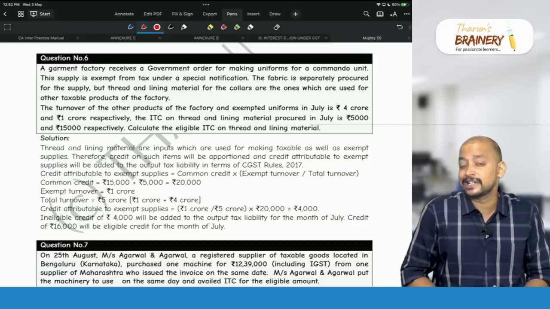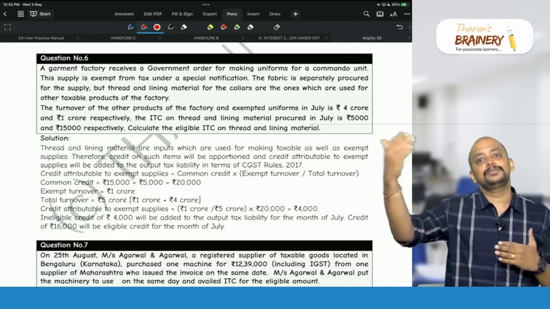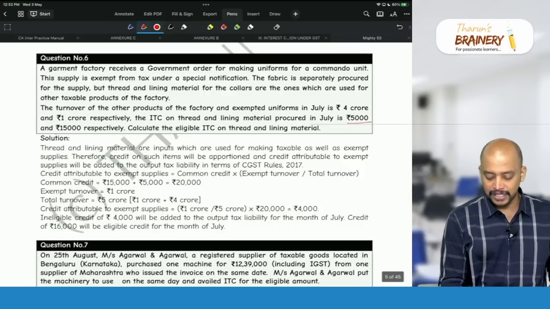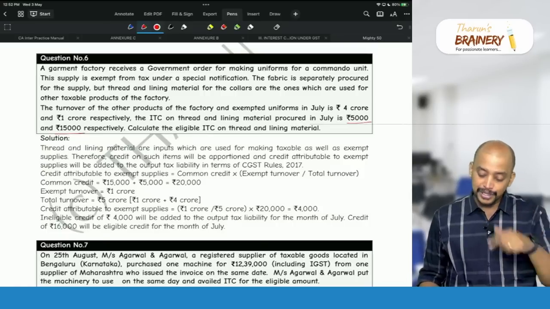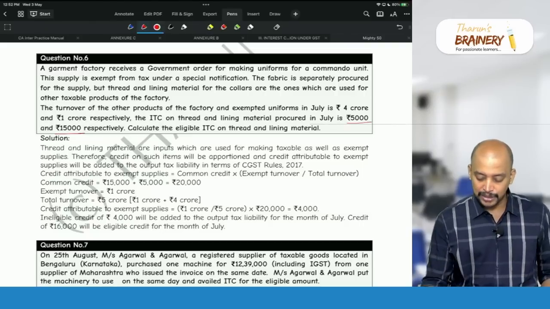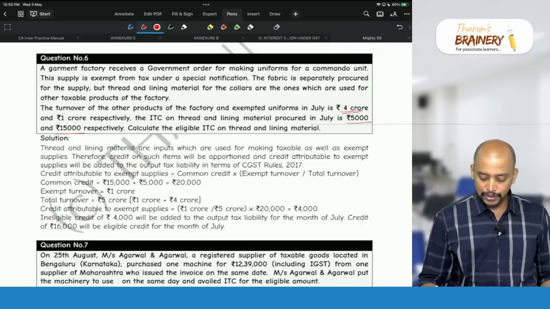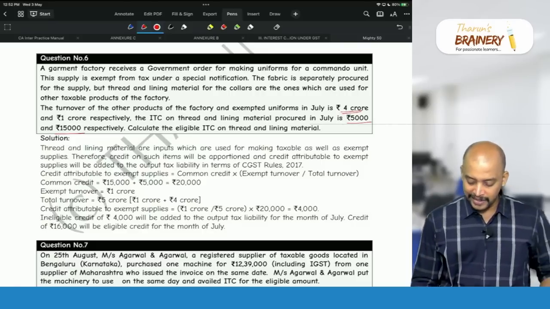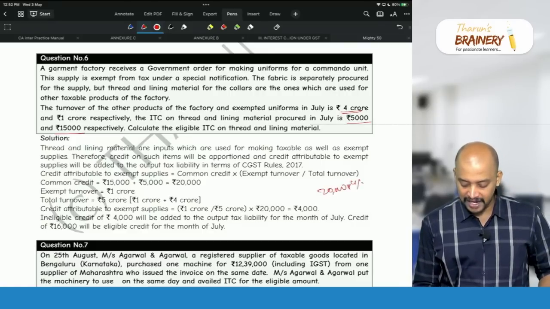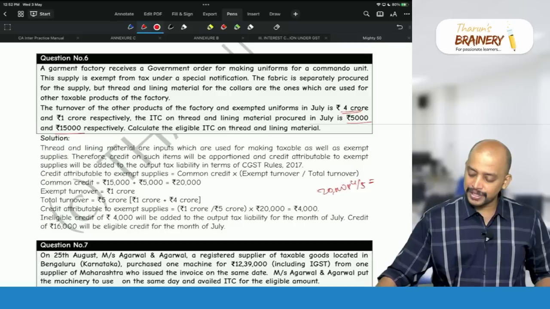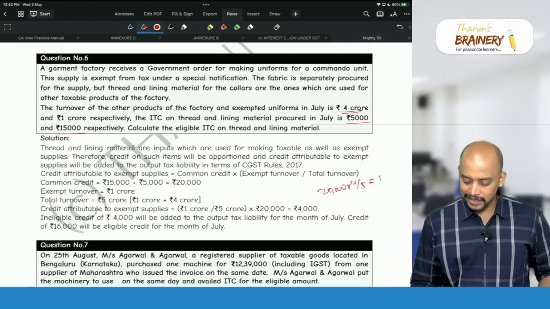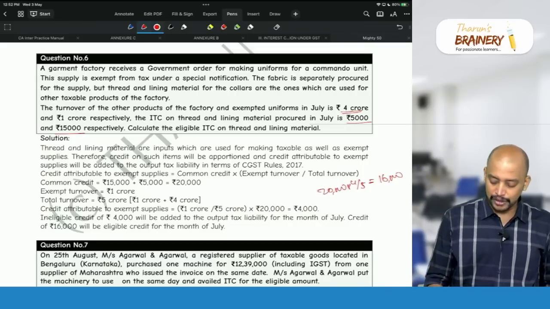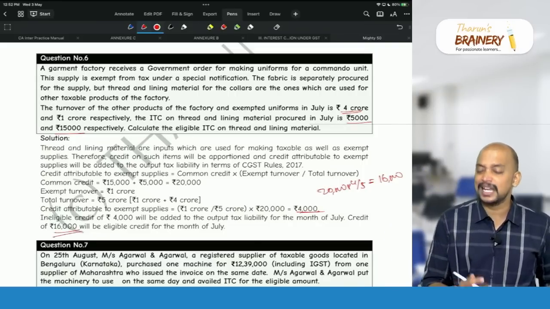So how to compute the proportionate ITC? Total ITC into taxable turnover divided by total turnover. What is the total ITC? 5,000 plus 15,000 is 20,000. So 20,000 into taxable divided by total. What is the taxable turnover? 4 crores divided by total 5 crores. So we will take 20,000 into 4 by 5 as the ITC available. So 20,000 into 4 by 5 is 16,000. And what is the ITC that is not available? 1 by 5, which is 4,000. So 4,000 is ineligible ITC and 16,000 will be eligible ITC.